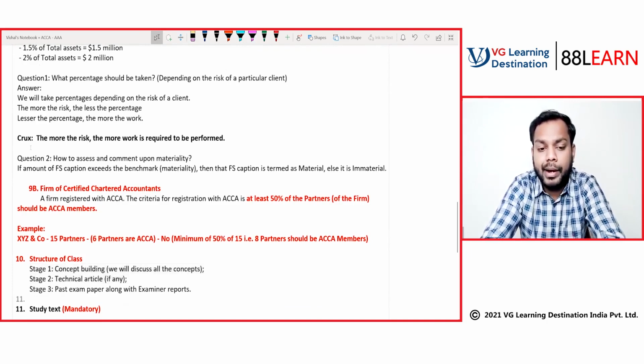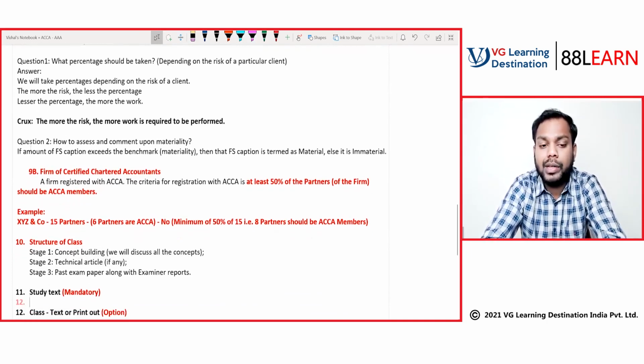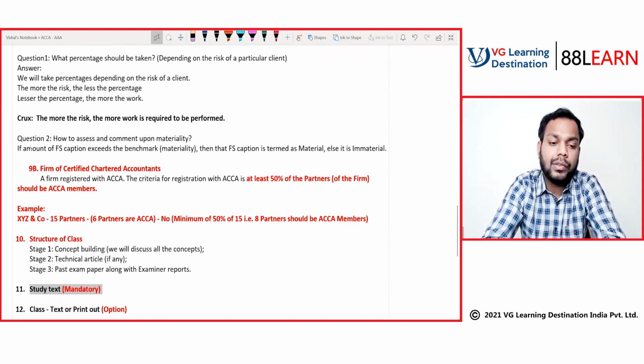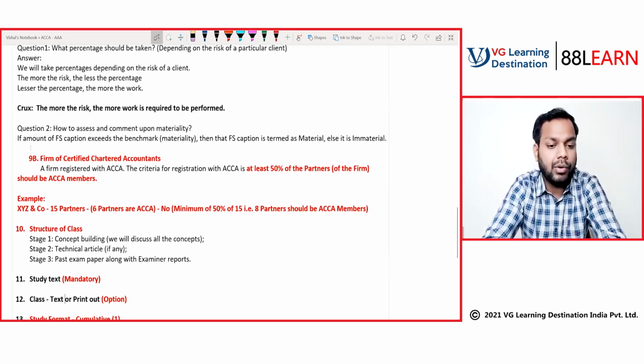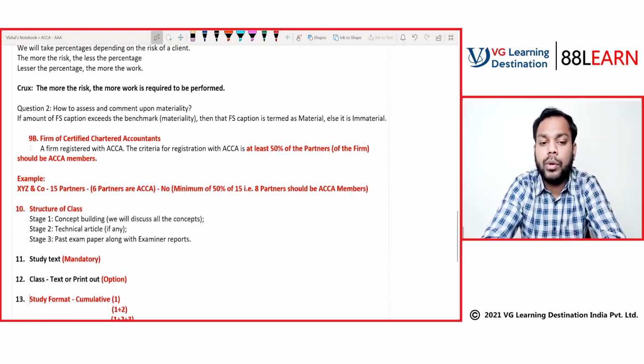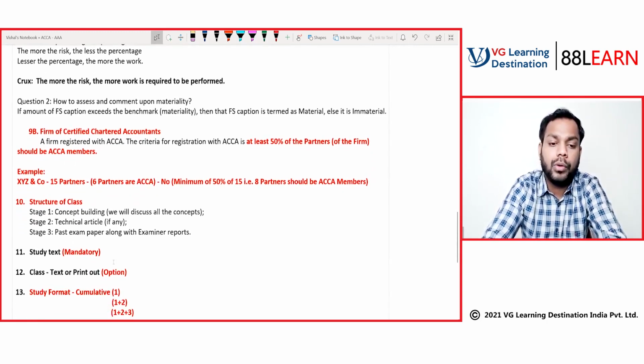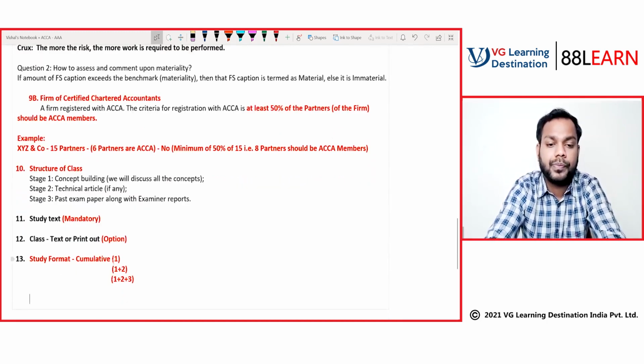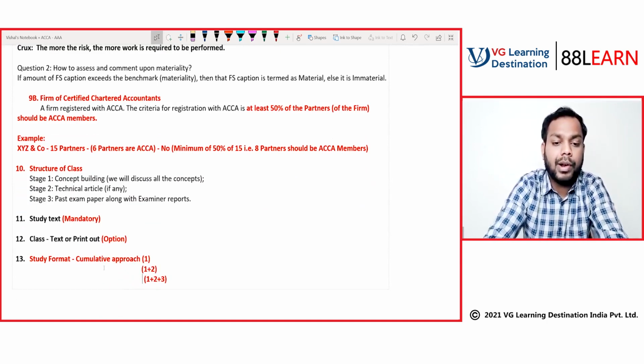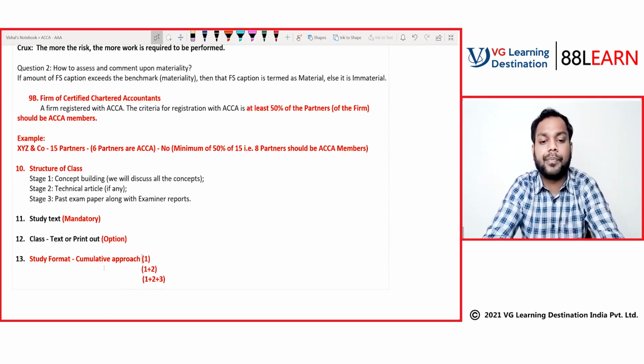The study text is mandatory to read. Class notes you can write down, or you can take a print of them. For study format, you have to follow a cumulative approach. This was all about your orientation. If you have any concerns, you can discuss them with me now, and if not, we'll go for a break, and post break we'll start a new topic today.